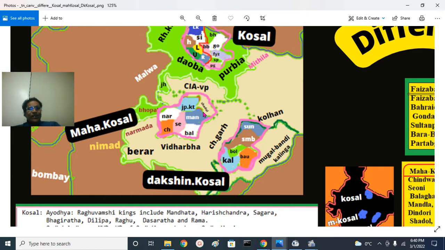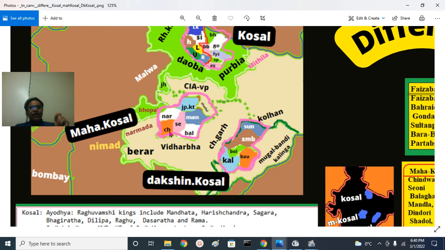This is the Mahakosal. Mahakosal includes Narasimhapur district. Close to it, Hoshangabad will be here, and Itarsi, the major railway junction, will be somewhere here. Narmada river flows there, Narasimhapur. Jabalpur, Katni, Murwara. We have Satpura mountains here.